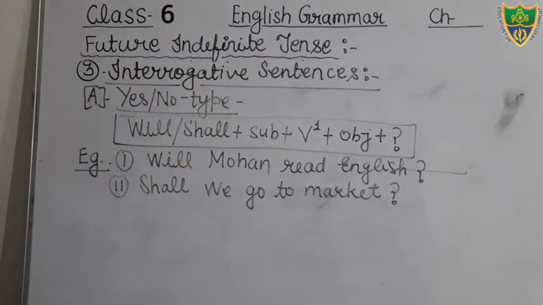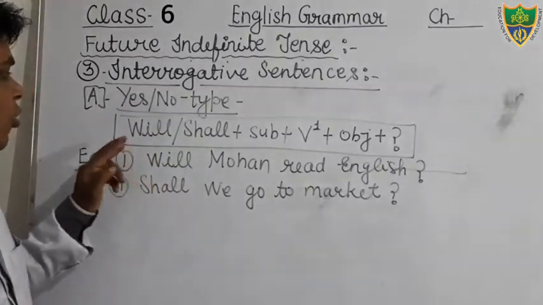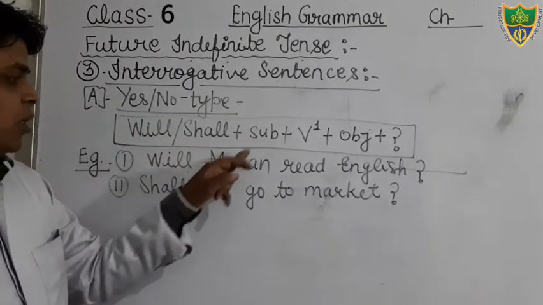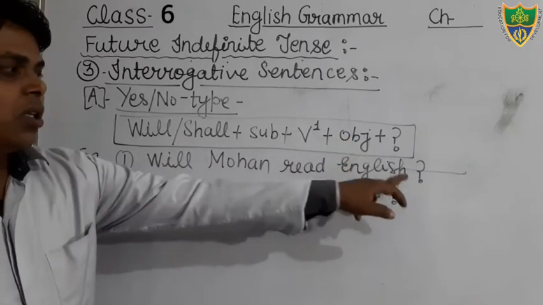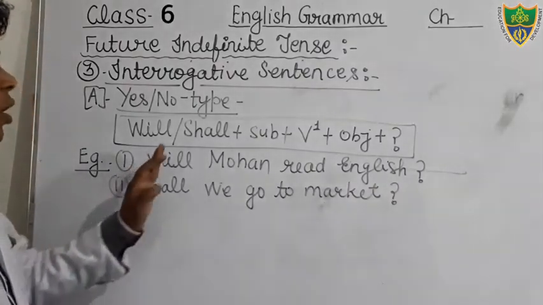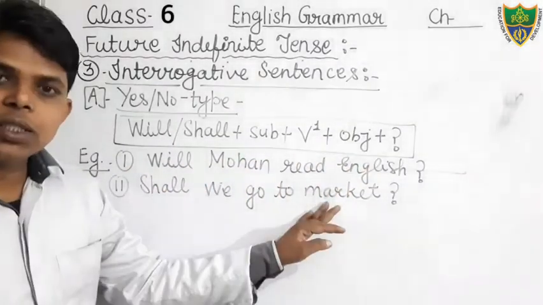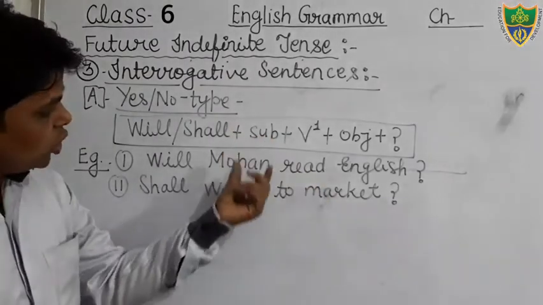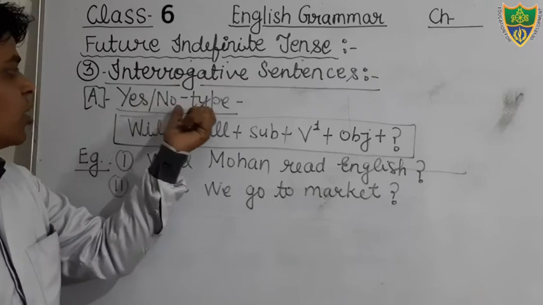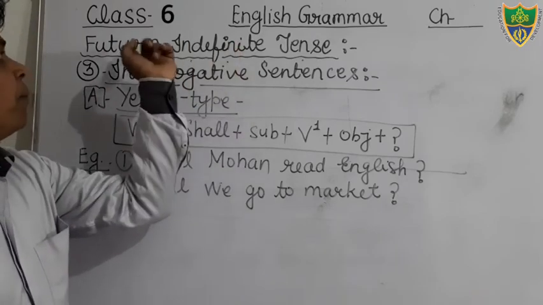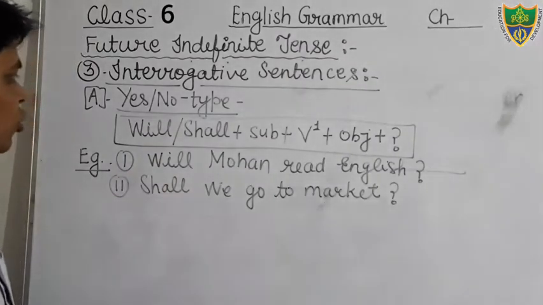These two sentences are based on this structure. You can see here, will, then after subject Mohan, then after main verb, then after object, then after question mark. You can see, will Mohan read English? Shall we go to market? Okay students, so these two sentences are based on the structure of SNO type interrogative sentence of future indefinite tense. I hope that you all have understood.